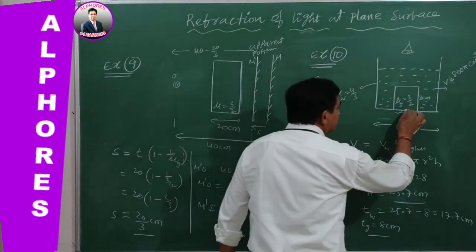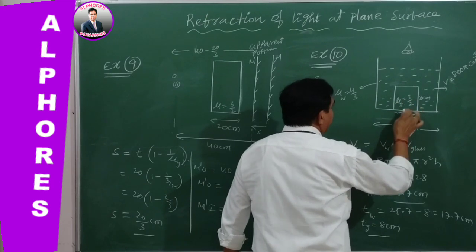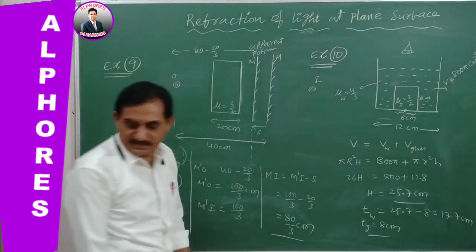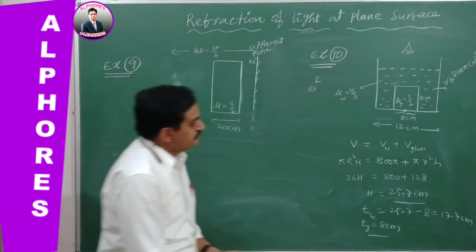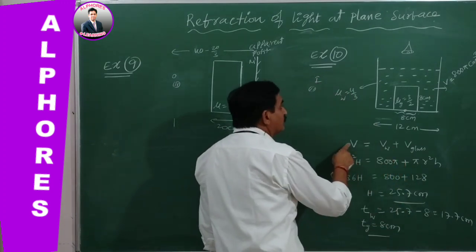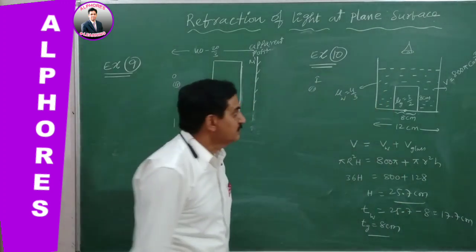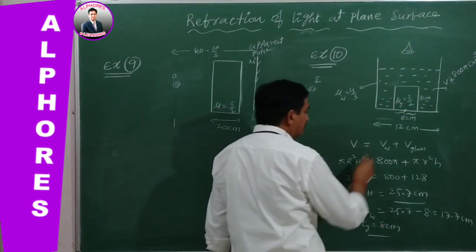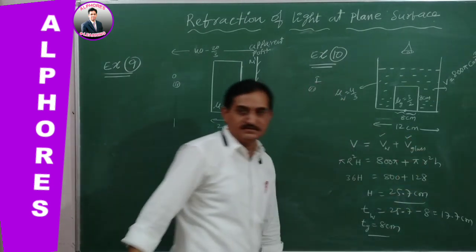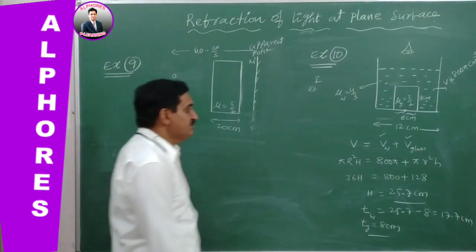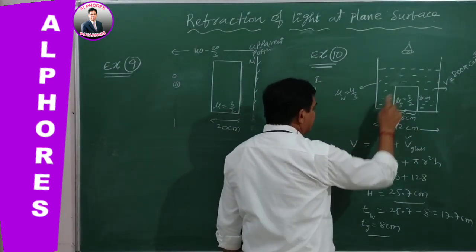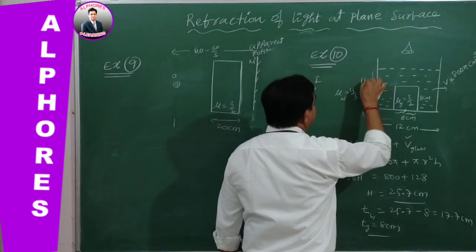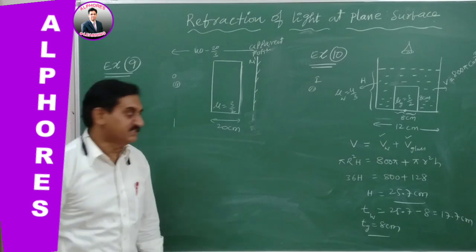So this portion is shifting, taken by the refraction of light. So how much is this position shifting when seen from above? Let us see that. So here, the total volume, that is, the water volume plus the glass cylinder volume together. Total volume of the water and the cylinder together, I am taking pi R square H, where H is the total height of the water in the vessel.